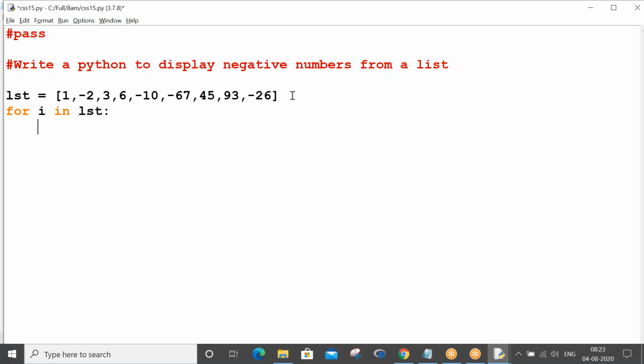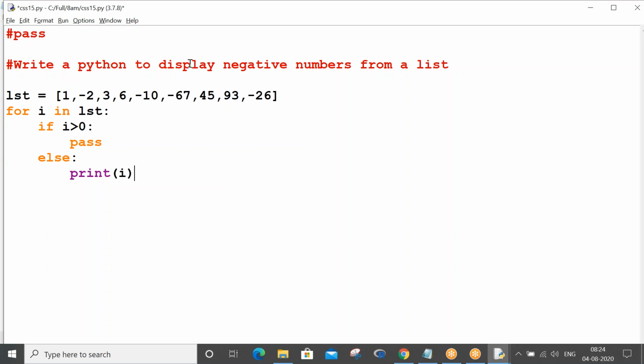So what is the question? You need to pull out only negative numbers. Okay, so if I greater than 0, what numbers will you get? Usually positive numbers. Do you need positive numbers to display? No need of displaying positive numbers, so you pass. Okay, so what does else mean? In what case does else get executed? If the number is negative only, right? So print your I.